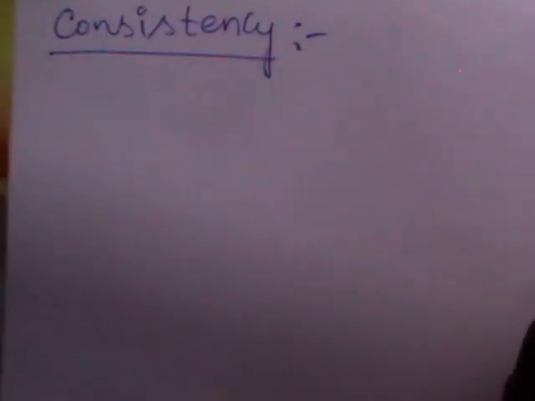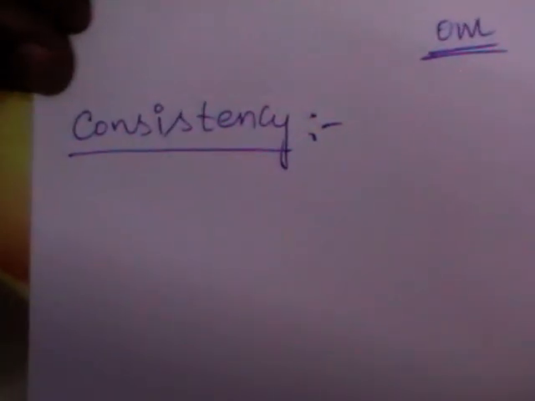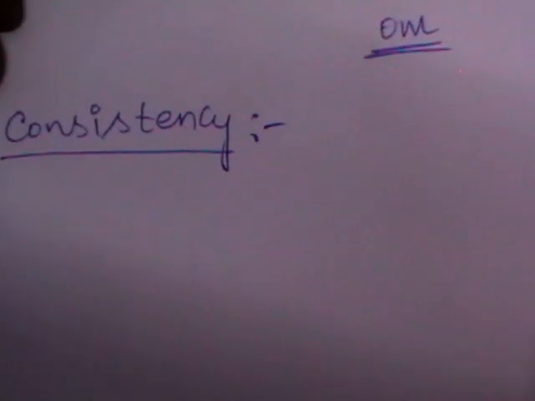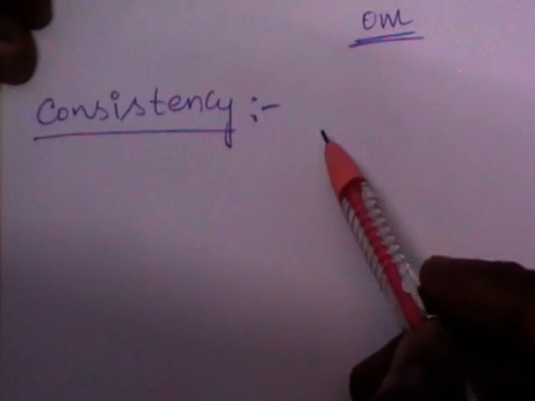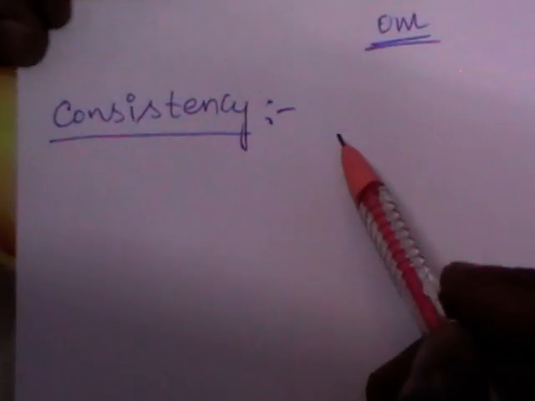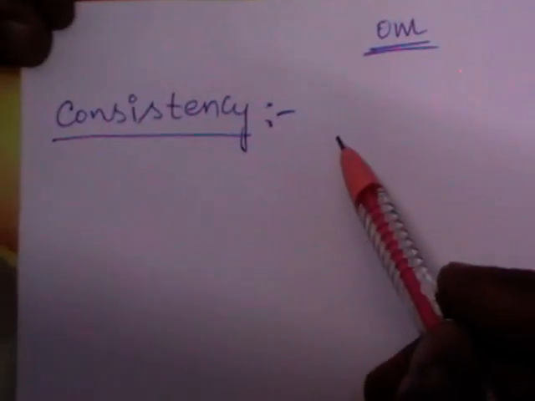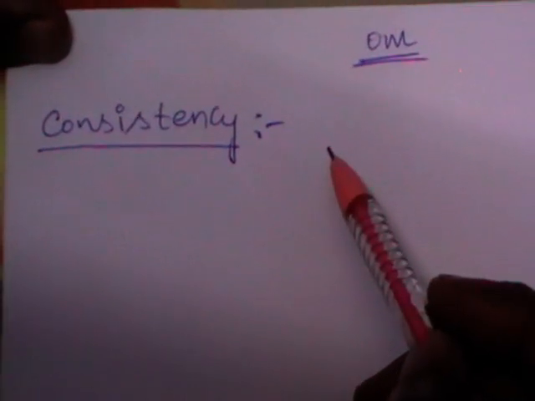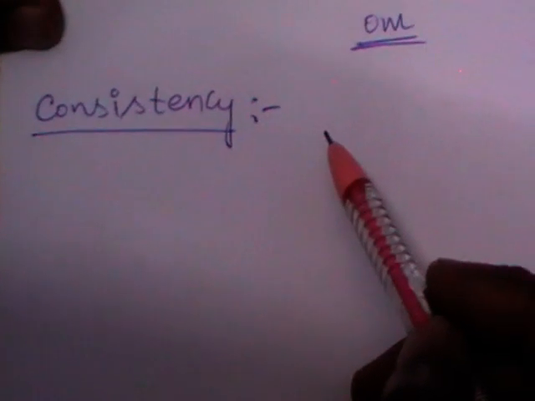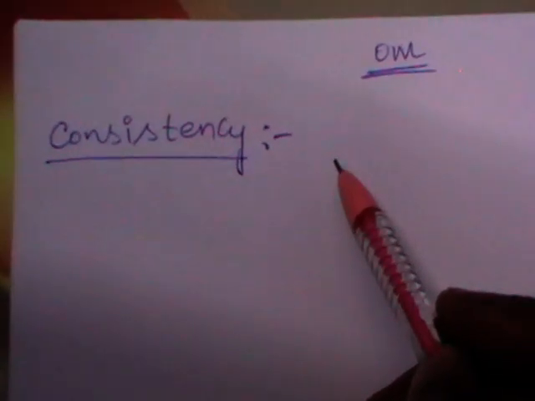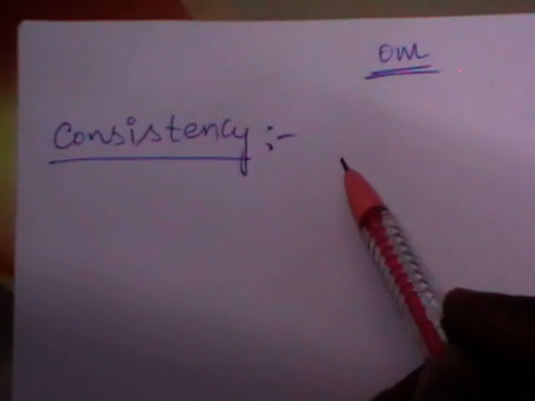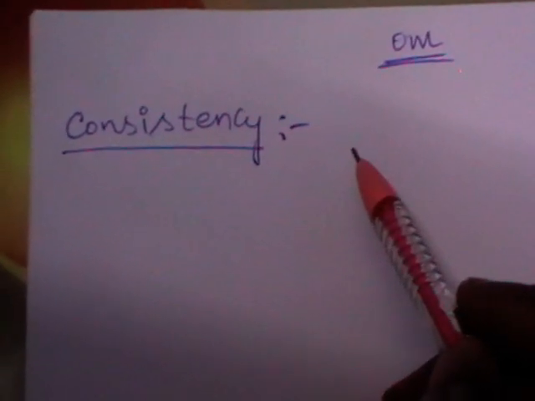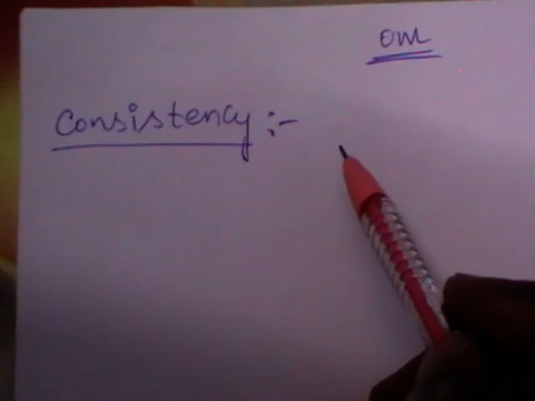So, in criteria of a good estimator, there are 4 characteristics for an estimator to be a good estimator. Those 4 are unbiasedness, consistency, efficiency, and sufficiency. We have already discussed criteria for unbiasedness. That is, an estimator Tn is called an unbiased estimator of theta if expectation of Tn is equal to theta. So the next criteria for a good estimator is consistency.